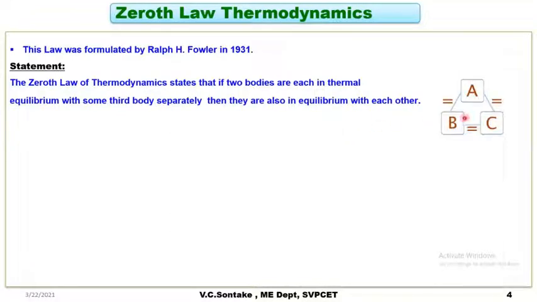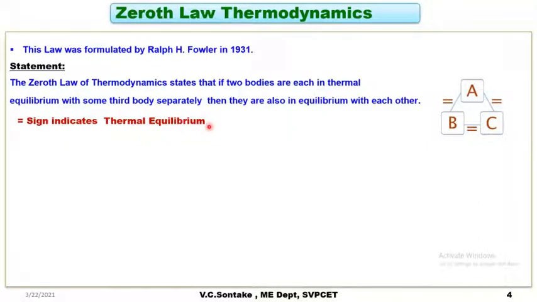So let's say body B is separately in thermal equilibrium with body A, and body C is in thermal equilibrium with body A separately. So according to the zeroth law of thermodynamics, bodies B and C will also be in thermal equilibrium with each other. Here the equal to sign indicates that bodies are in thermal equilibrium with respect to each other.